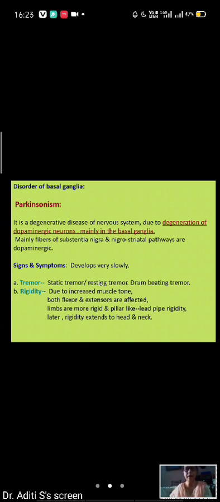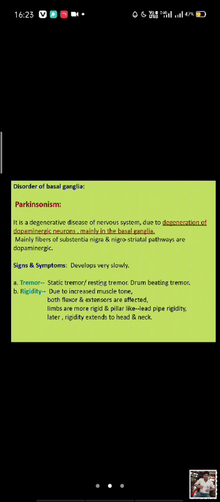So when the patient is at rest, the tremor takes place, and it is called drum beating tremor, because it is like when someone beats a drum. Can you see my arm, my hand? The movement is like this.